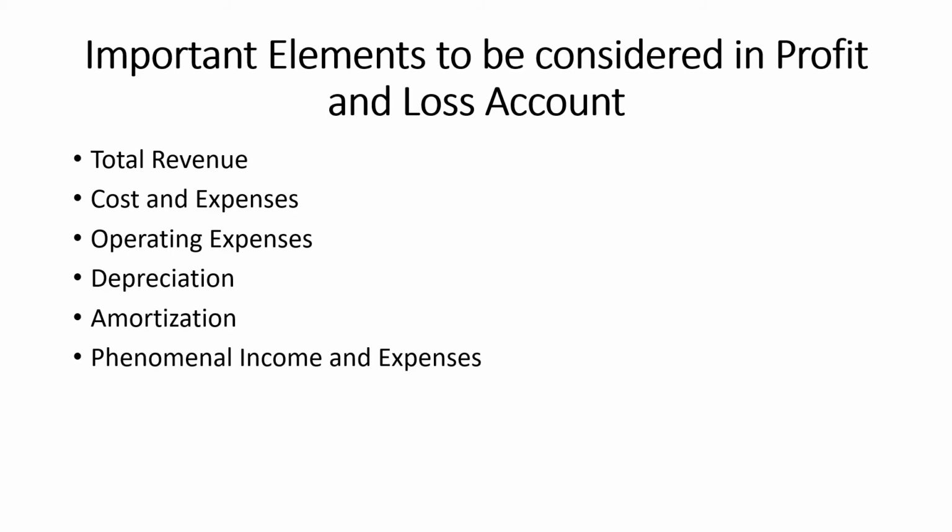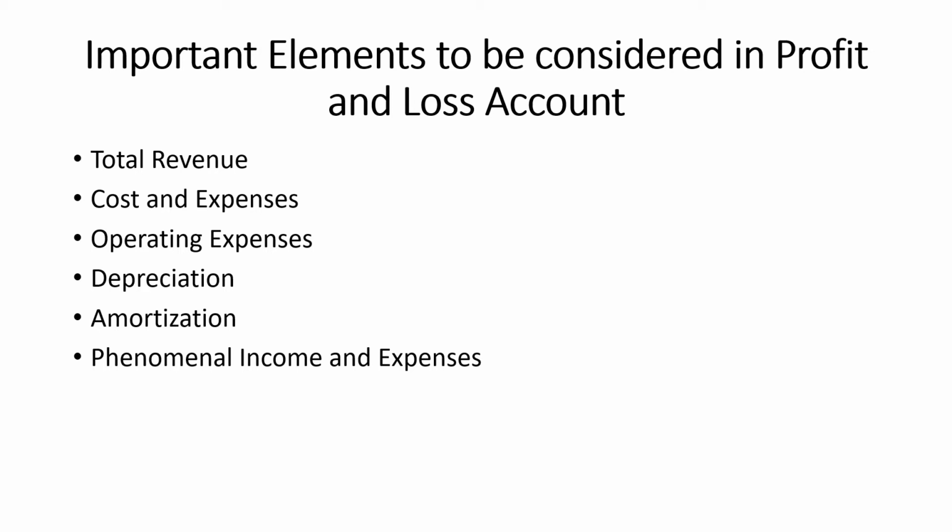Important elements to be considered in profit and loss account. The elements are total revenue, cost and expenses, operating expenses, depreciation, amortization, and extraordinary income and expenses. The first one is total revenue. Revenue is the total amount of income that is generated with the sale of goods or services, or it is the amount of money that is brought into a company by its business operations.